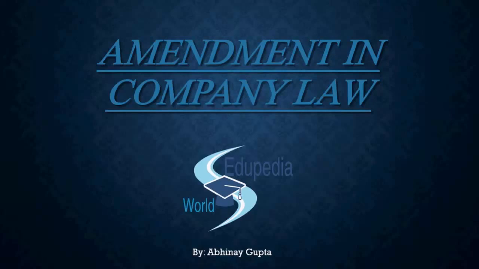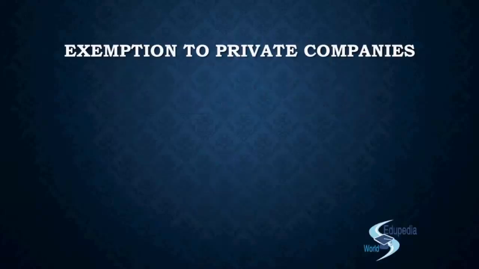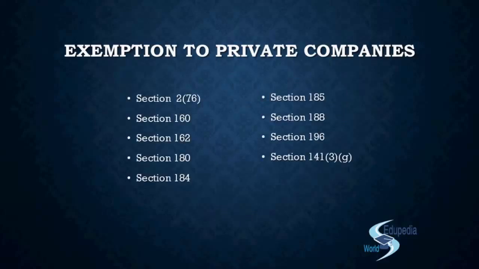So we have already dealt with around 4 to 5 exemptions in the private company, and there are just 4 to go. We'll try to finish it up in this lecture. If something remains, or if the time does not allow us, we'll cover it in the next lecture itself. So what are the exemptions to the private companies? The following is the list of the sections. Now, section 2 clause 76, as we've already discussed, deals with the definition of the related party transaction.